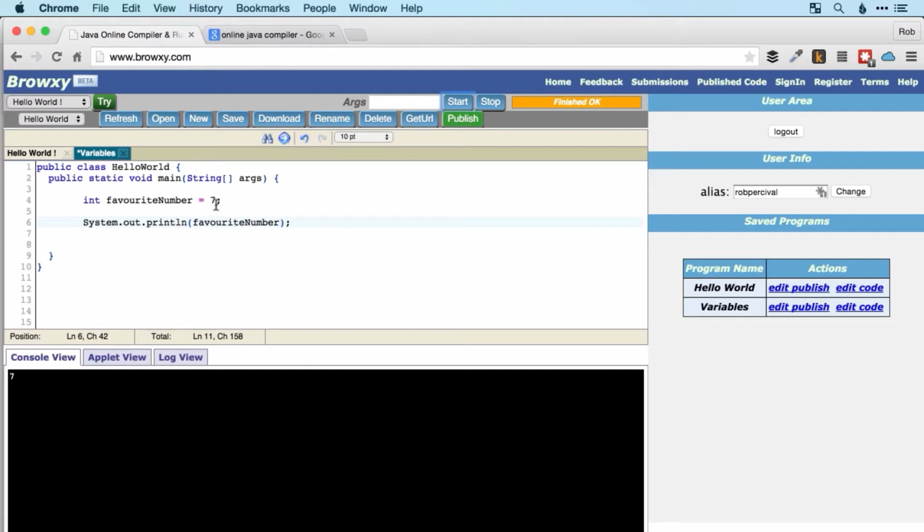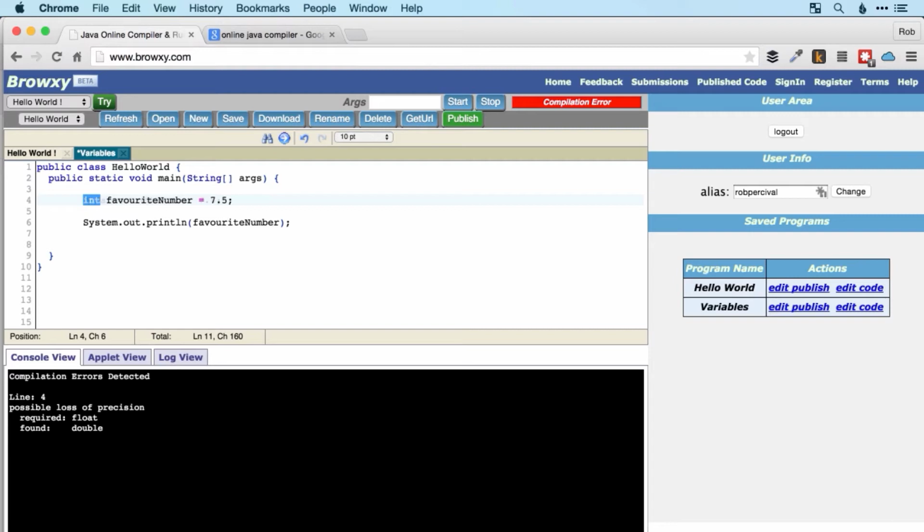Now, what if our favorite number happened to be 7.5? No reason your favorite number can't be a decimal. Let's try running that and see what happens. Aha, we've got an error. Possible loss of precision. So what's going on there? Well, it's fairly straightforward, I think. We've created our favorite number as an integer, which means a whole number, and then we've set it to 7.5, which is not a whole number.